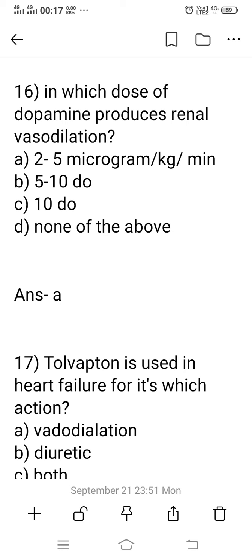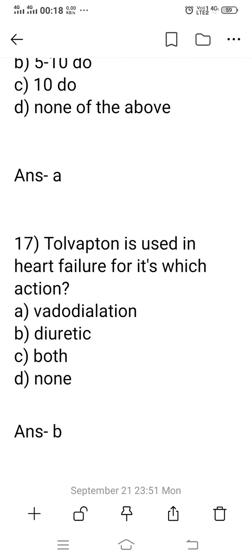Renal vasodilation means the blood vessels of the renal portion are dilated, so the blood supply also improves there. So option A, 2 to 5 microgram per kg per minute, the lower dose, produces renal vasodilation. The right answer is option A.